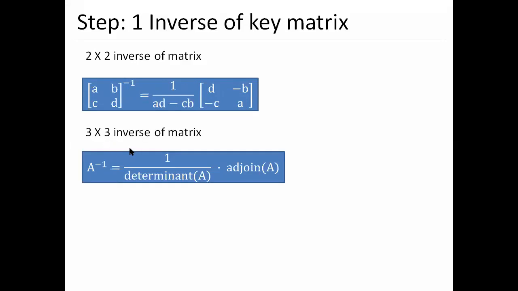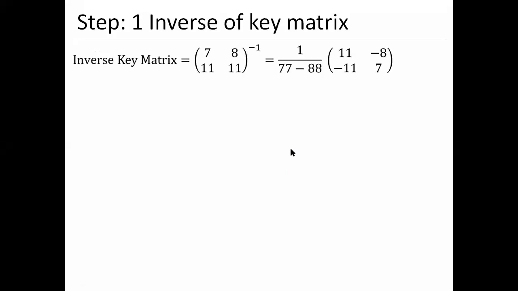Okay, if we have a 3 cross 3 matrix, we'll have 1 by determinant of A times the adjoint of A. The matrix, we will again have to take the adjoint of it. Okay, let us see the inverse of the same example. We have the key 7 8 11 11, whatever we have calculated as per the Hill cipher.